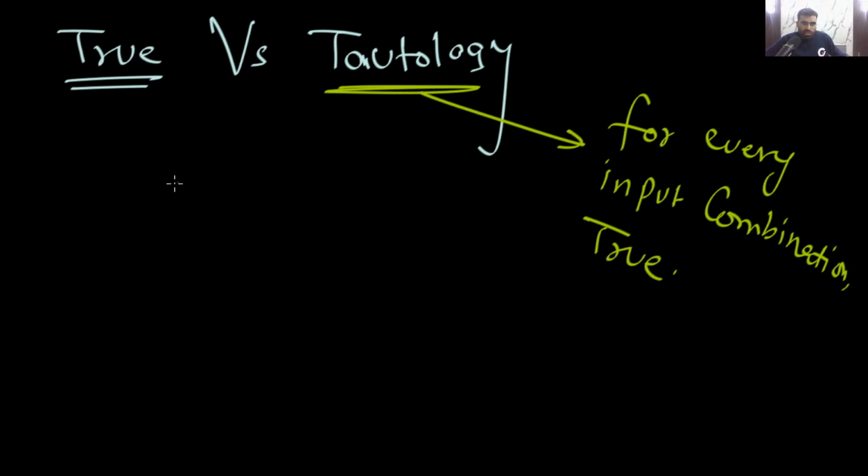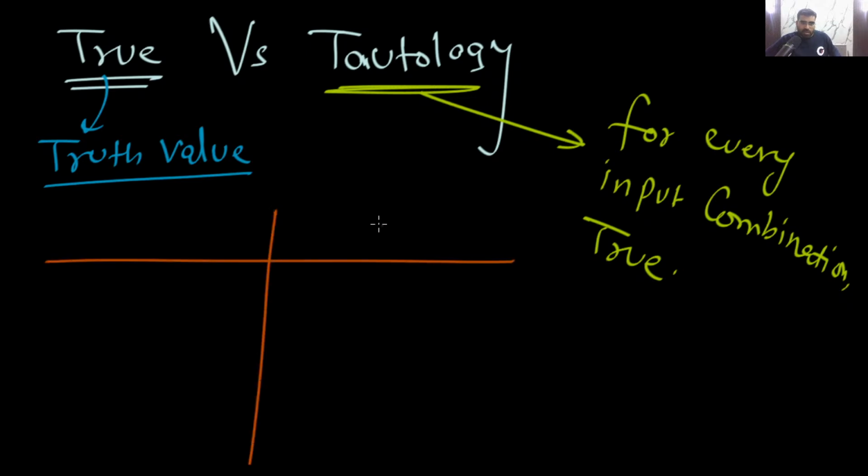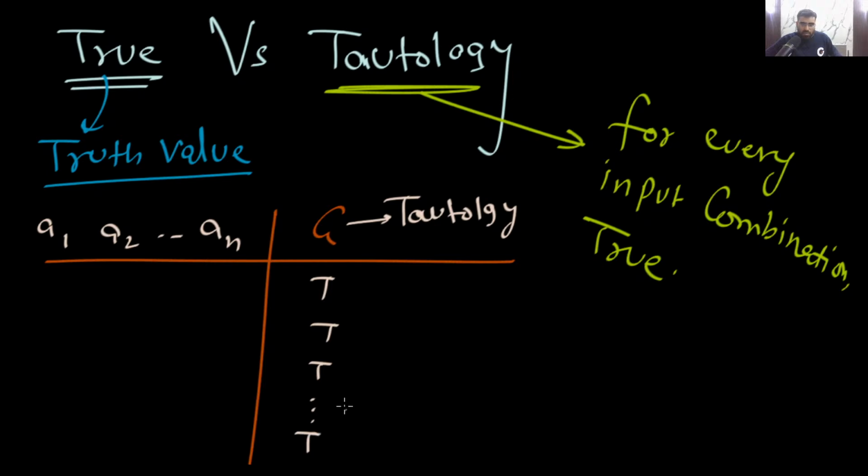And what is true? This is just a truth value. So remember, if this G is a tautology, then it means this is always true. For every input, A1, A2, A3, up to AN, if this G is a tautology, then this will always be true. Is this clear? So this is the difference. I hope you understood. And this true is just a truth value. You can see here, this is your true, which is a truth value.